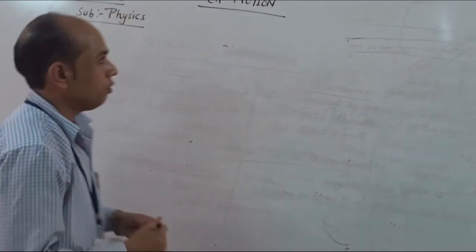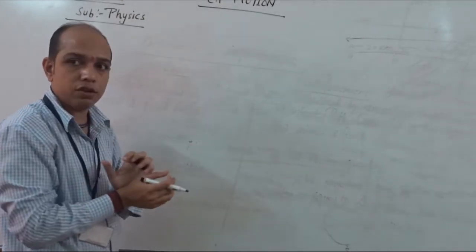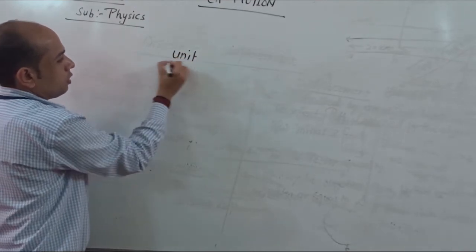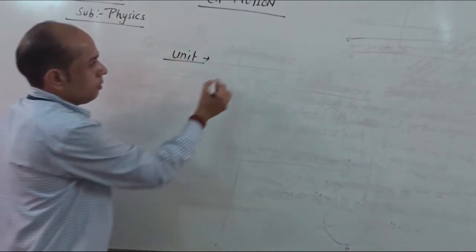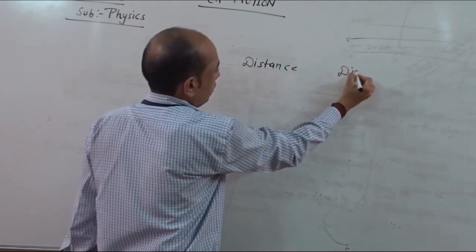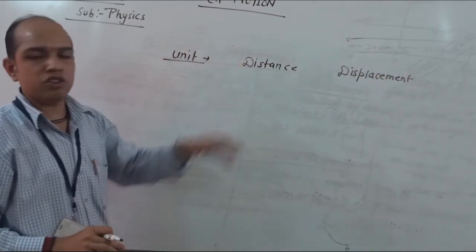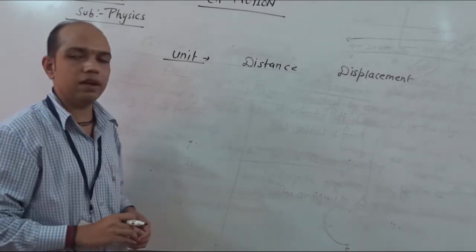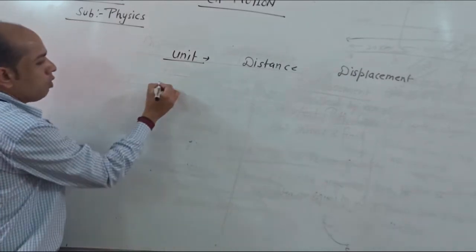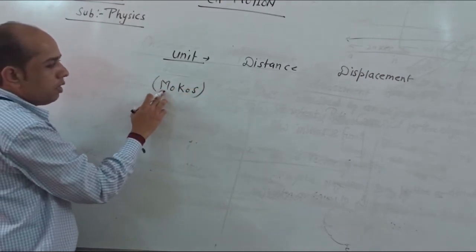Before taking uniform and non-uniform motion, at last we conclude what the unit of distance and displacement is. Distance and displacement are both denoted in kilometer or meter because they are lengths. If we talk about the MKS system, it means meter, kilogram and second.